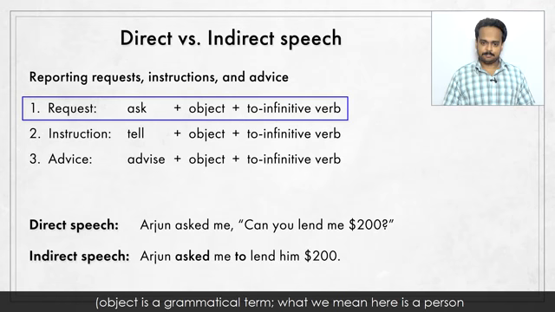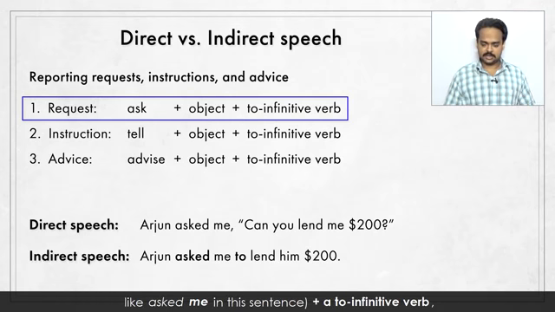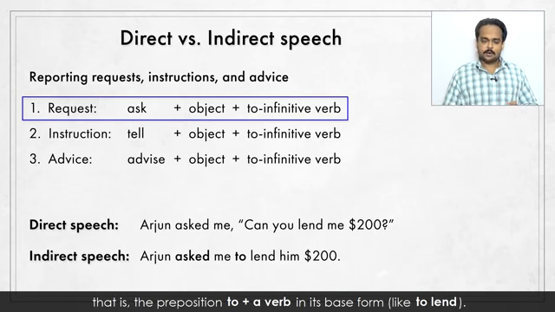What we mean here is a person, like "me" in this sentence, plus a to-infinitive verb. That is, the preposition "to" plus a verb in its base form, like "to lend."